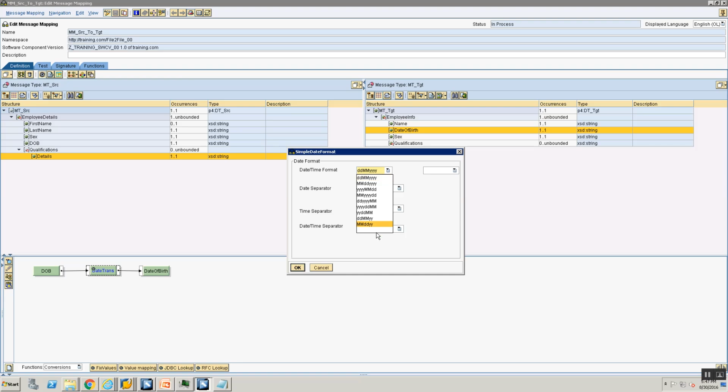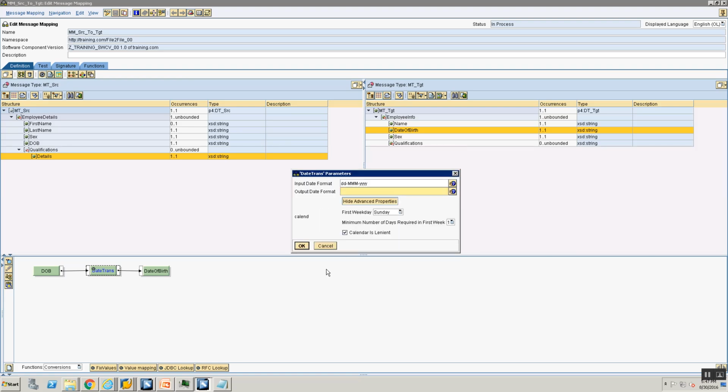So looks like the date format does not support it. I will get back to you on that. So I was hoping to be able to do that for the date format as well, to use a parameterized mapping for date transformation, but looks like... so let's do one thing. I'll just try a workaround and see if that works.